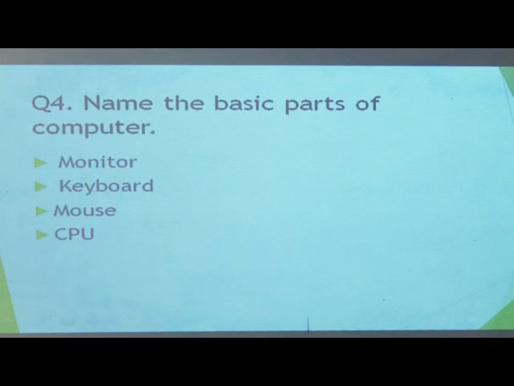Next, name the basic parts of the computer. Monitor, keyboard, mouse, CPU. These are the 4 main basic parts of the computer.